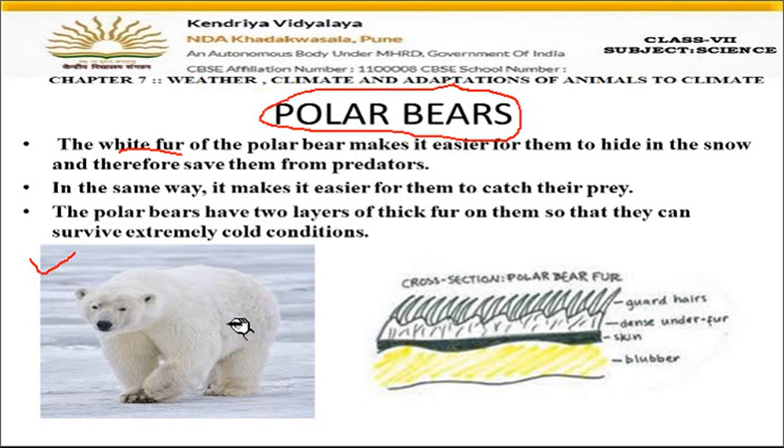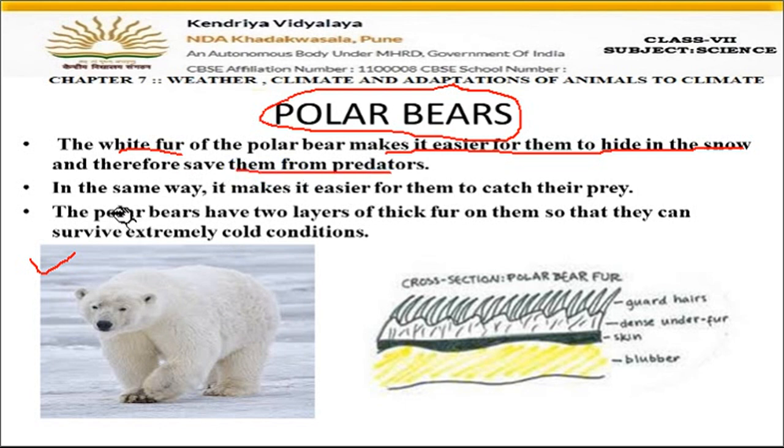As you can see in the picture, there is white fur present. Now, this fur makes it easier for them to hide in the snow. The fur is white and the snow is also white. So, when the colors match, the polar bear can easily hide in the snow areas. If some enemy comes, polar bears can easily hide, right? And they can also save themselves from their predators.